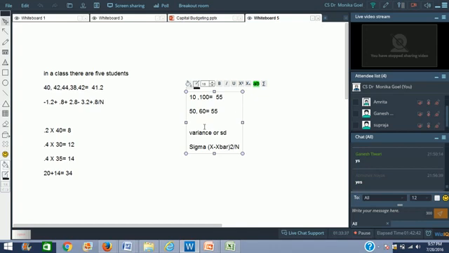10 minus 55 is 45, squared, plus 45 squared, divided by 2 will give you the standard deviation of this particular set of numbers, right? So it would be 45 into 45 plus 45 into 45 divided by 2. This is the formula for standard deviation, right? You want to find it out?